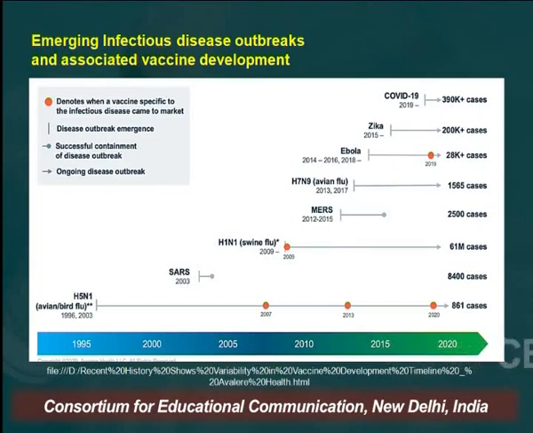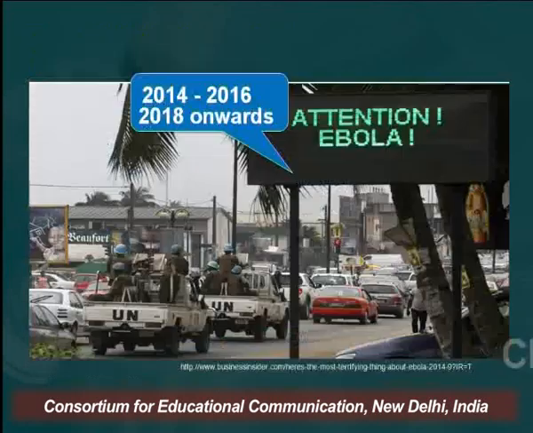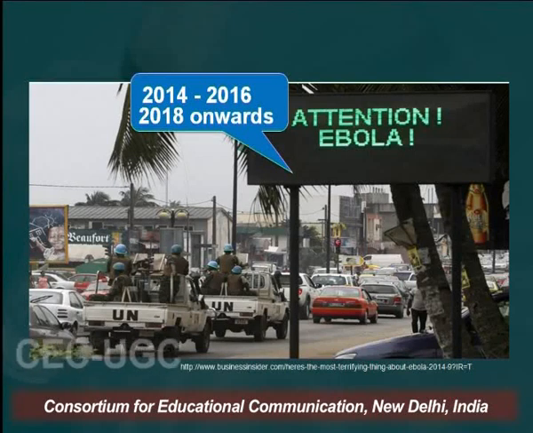Like the emerging infectious disease outbreaks and their associated vaccine development. The timeline shows how in the last 1 or 2 decades new diseases have come up. As you can see, one very prominent disease, the Zika virus, came up in 2015. We are still unable to get a vaccine. Similar goes for COVID-19 that came in 2019. But more importantly, here you can also see an Ebola pandemic that occurred in 2014, that somehow got controlled in 2016, but again reappeared in 2018 and it's still going on, although a successful vaccine came up in 2019.